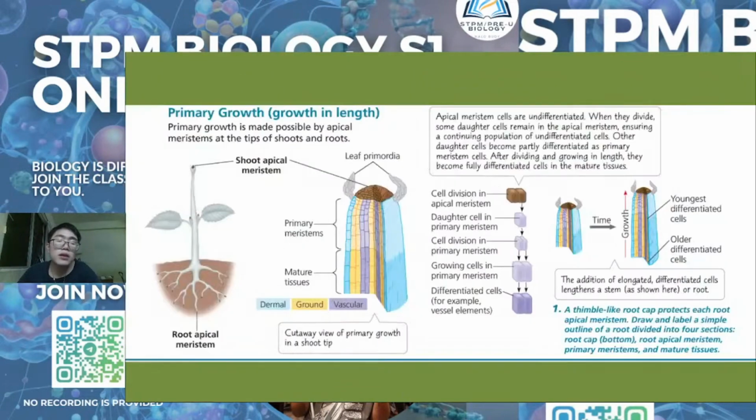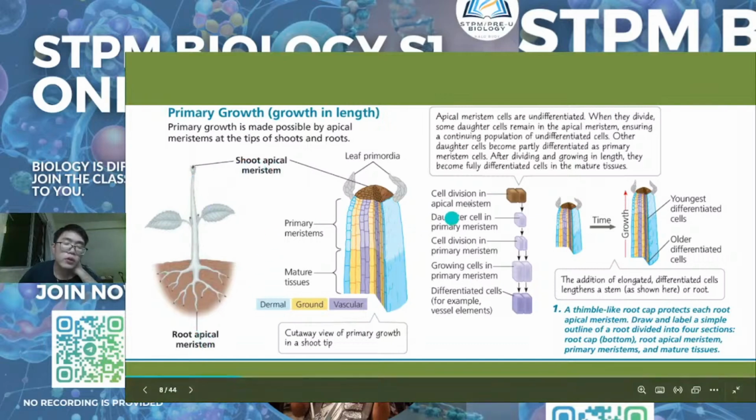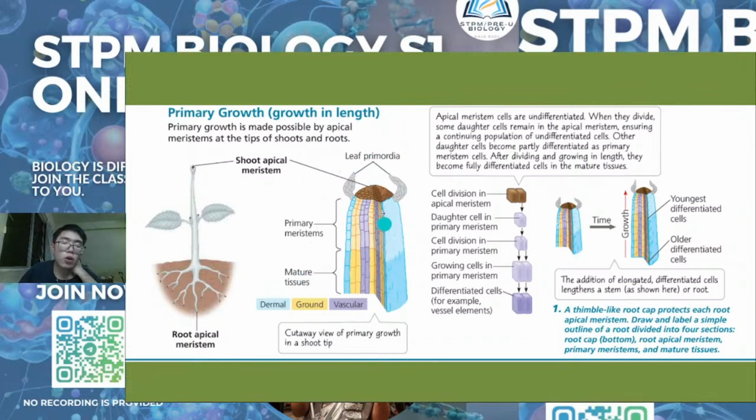Okay. So this one I take from Campbell. I just want to show the primary growth. Normally if you see here, there are two apical meristem cells, either located at the shoot or the root. For this one, it is more focused on the shoot. If you see the shoot, normally this one is the meristematic cell.